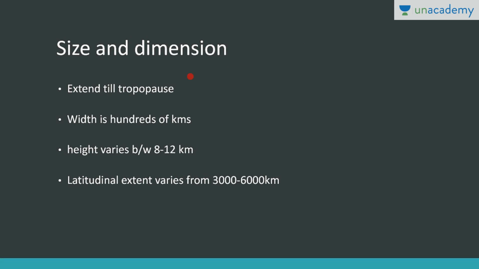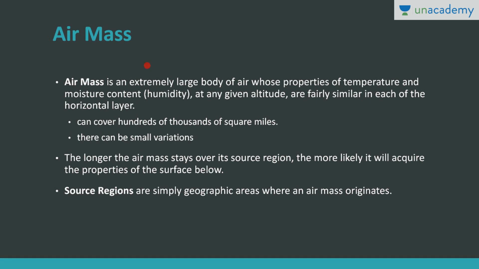Now the size and dimension. It extends till the tropopause. Width is hundreds of kilometers. Height may vary between 8 to 12 kilometers, that is, it extends till the tropopause. The latitudinal extent may vary from 3,000 to 6,000 kilometers. That's why these are extremely large bodies of air.